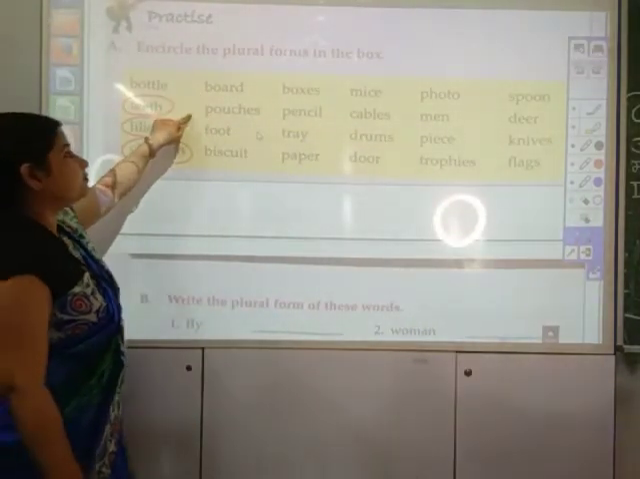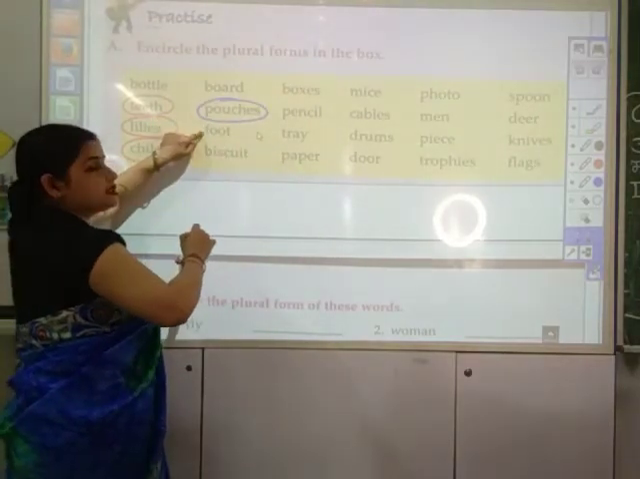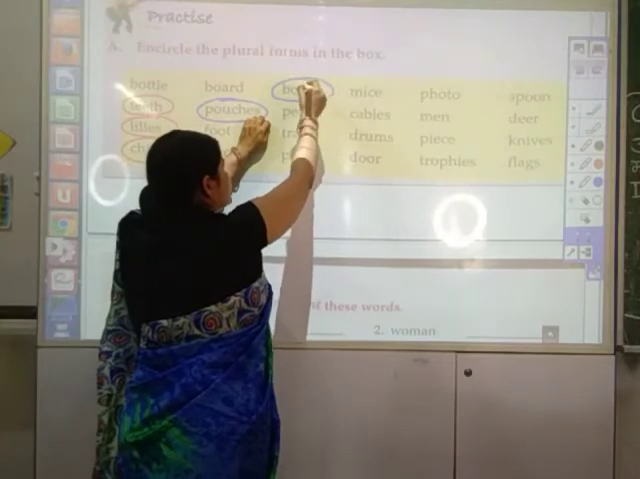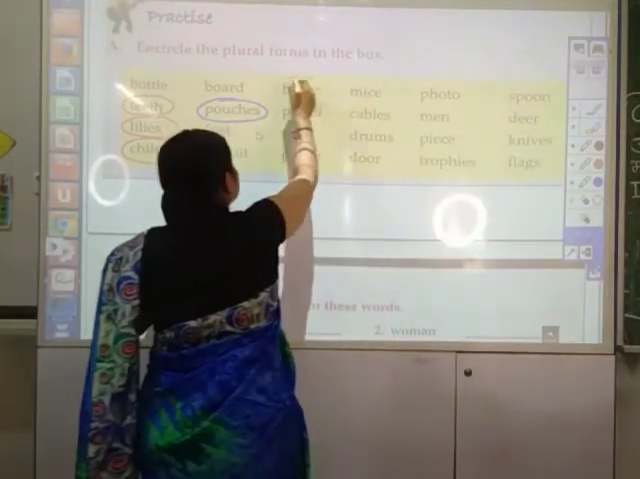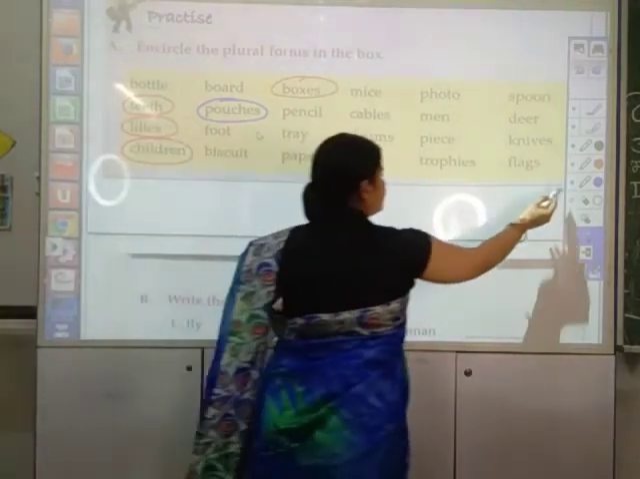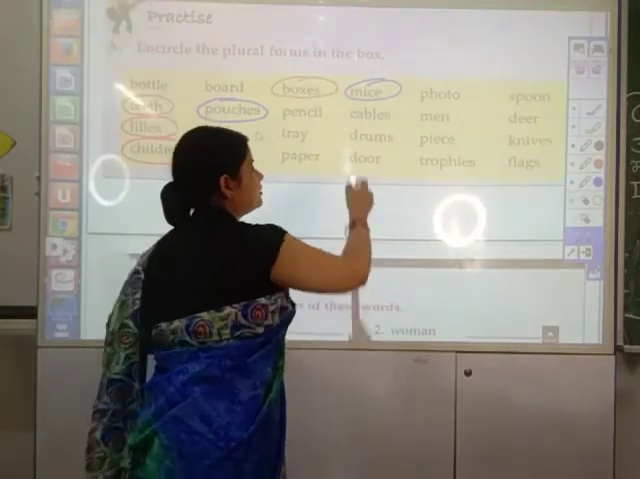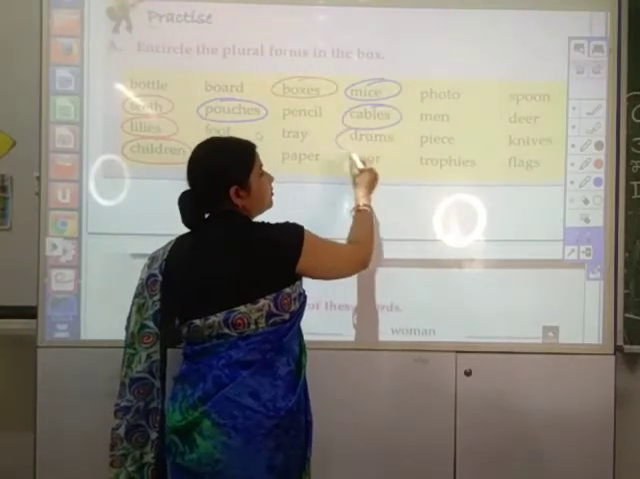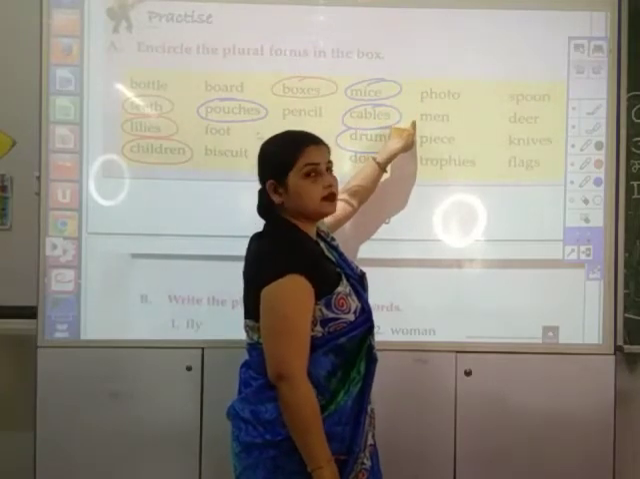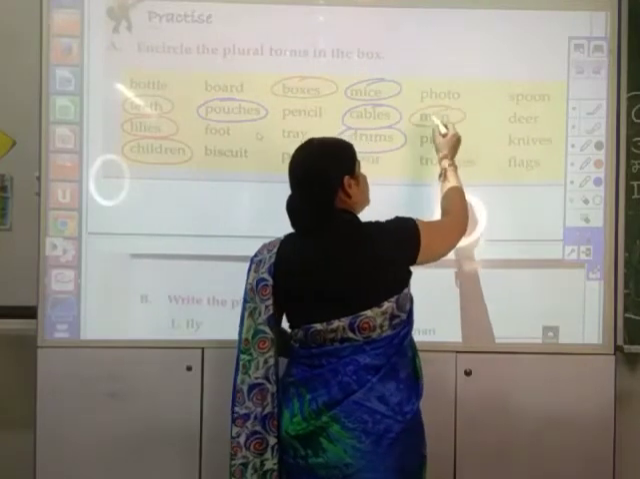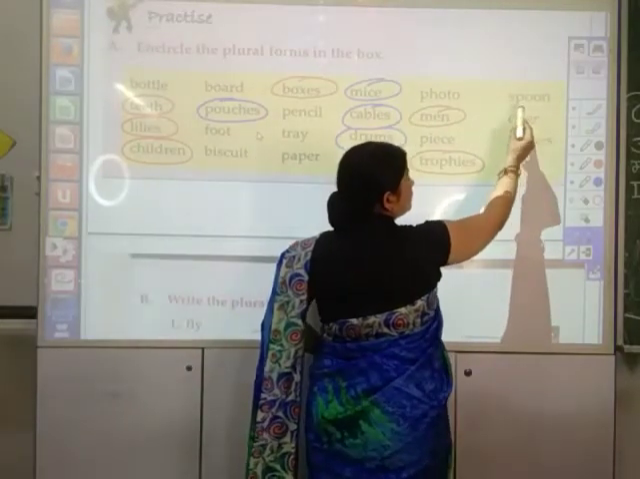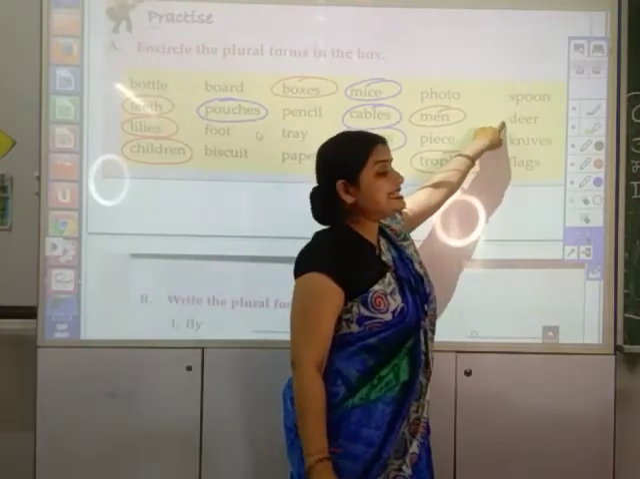Next is board singular, pouches plural, foot singular, biscuit singular, boxes plural, pencil singular, tray singular, paper singular, mice plural, cables plural, drums plural, door singular, photo singular, men plural, peace singular, trophies plural, spoon singular, and here it is deer.